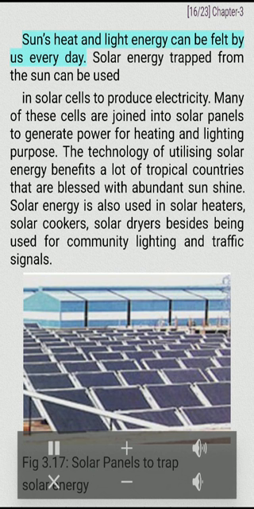Solar energy. The sun's heat and light reach us every day. Solar energy trapped from the sun can be used in solar cells to produce electricity. Many of these cells are joined into solar panels to generate power for heating and lighting purposes. The technology of utilizing solar energy benefits a lot of tropical countries that are blessed with abundant sunshine. Solar energy is also used in solar heaters, solar cookers, solar dryers besides being used for community lighting and traffic signals. Fig. 3.17. Solar panels to trap.